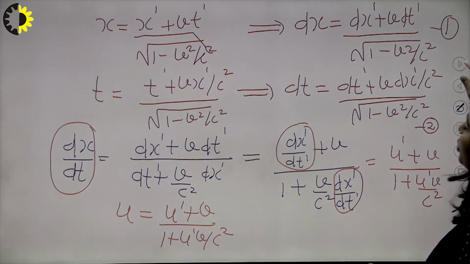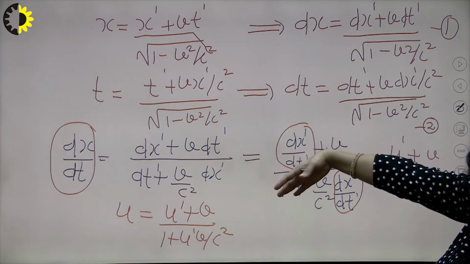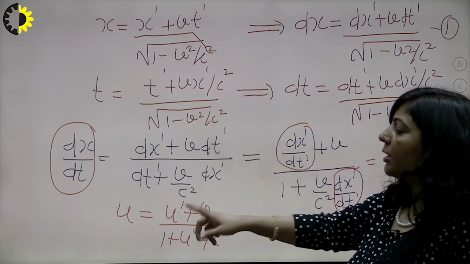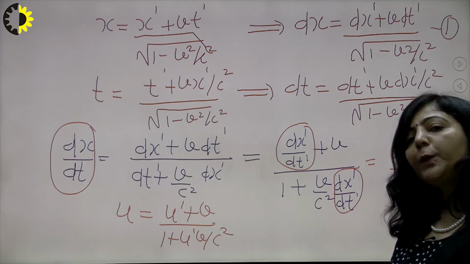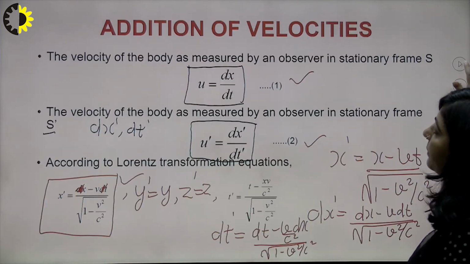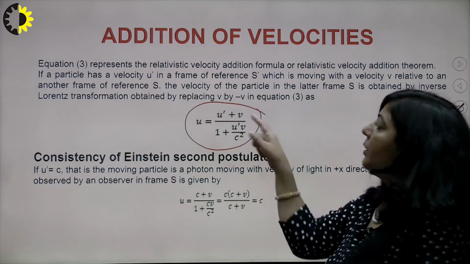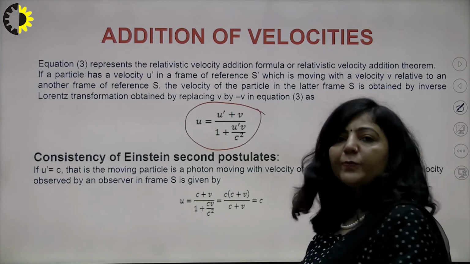So now I am showing a slide where this result is directly written, and how you are getting this result, that you can follow these steps. If you follow these steps, then you can derive u as (u' + v) upon (1 + u'v upon c²). So this is the result: u = (u' + v)/(1 + u'v/c²).